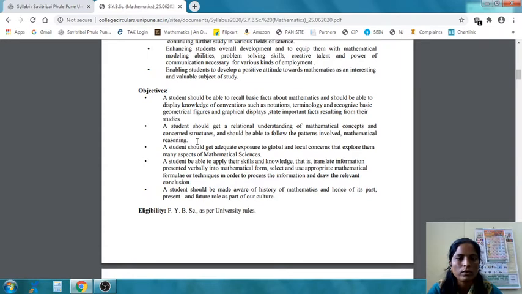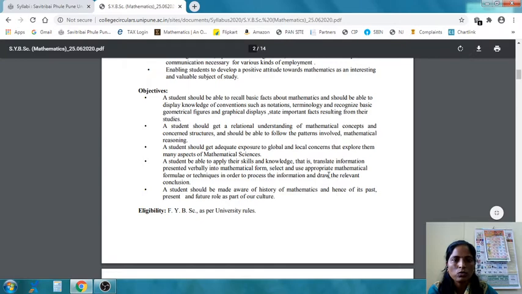The next objective is that a student be able to apply their skill and knowledge, and use the appropriate mathematical formulae or technique in order to process the information and draw the relevant conclusion. A student should also be aware of the history of mathematics, its past, present and future role as a part of our culture. So these are the objectives of